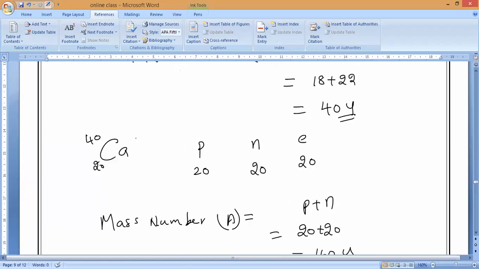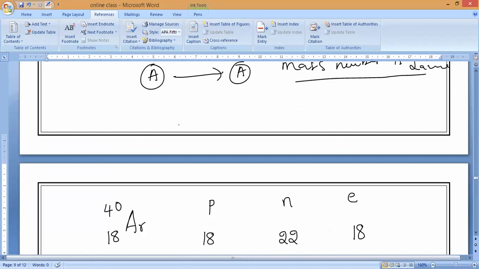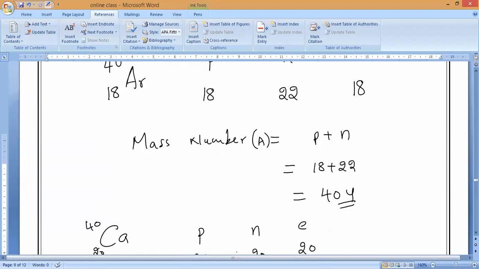But isotopes means what? Different mass number and the same atomic number. That is what you have to remember. So all of these we call isobars. If you take a lot of isobars, for example uranium, let me take uranium 92, 231 and uranium 92, 233.